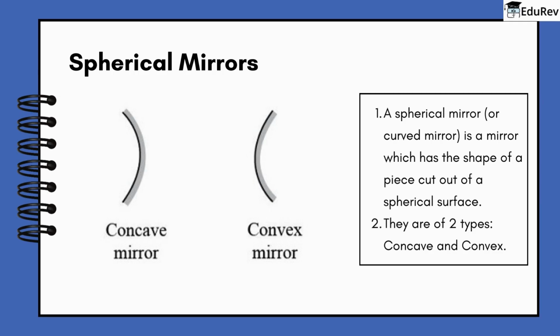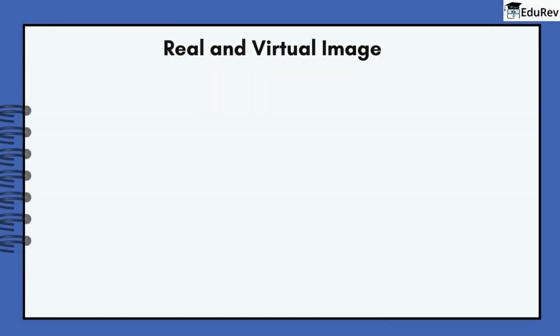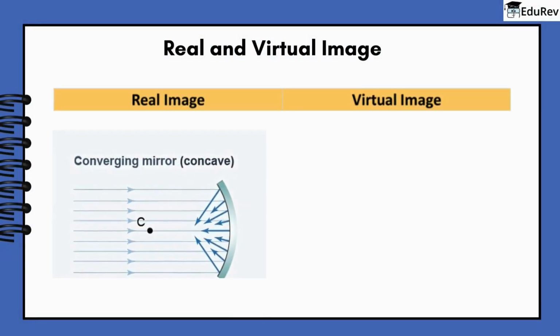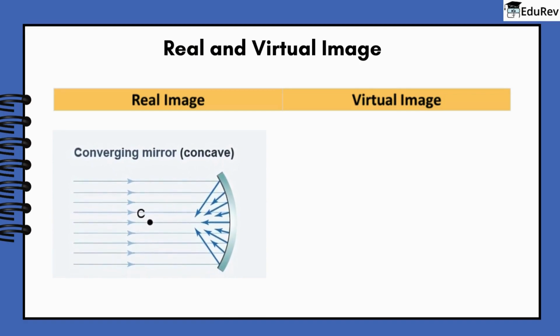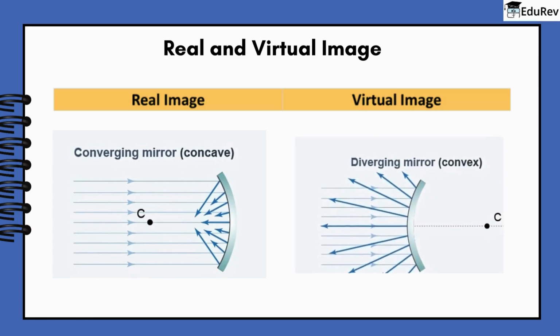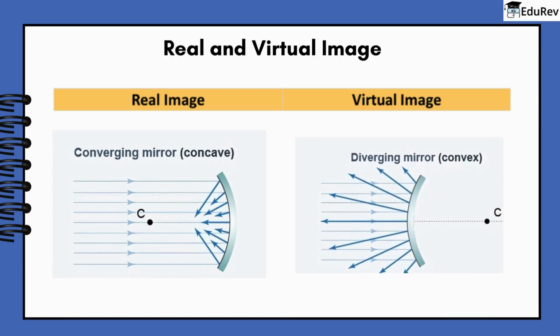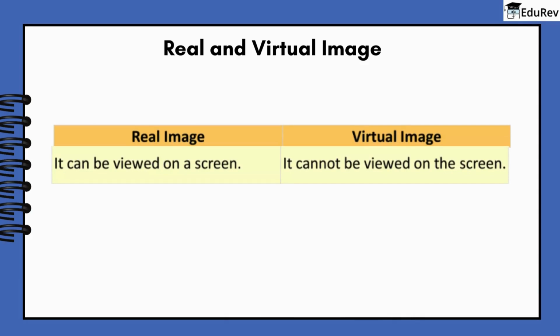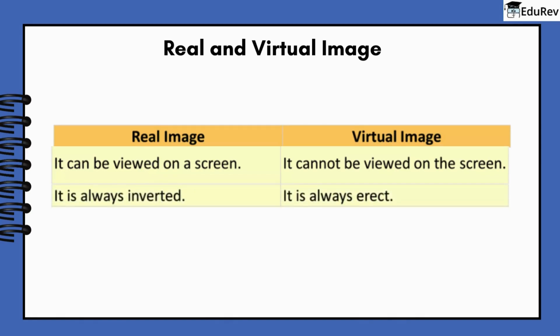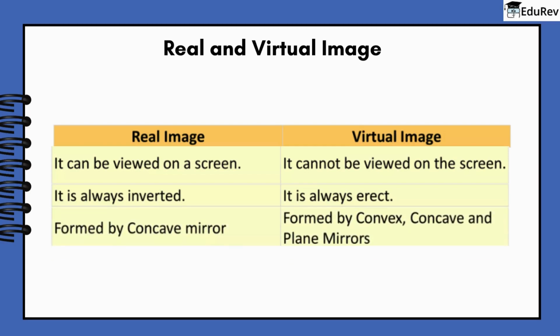Before going deep into spherical mirrors, let's check out the difference between real and virtual images. A real image is formed when the light rays reflect and meet at the same point, whereas a virtual image is formed when light rays reflect and diverge from the same point. Real images can be viewed on a screen, virtual images cannot be viewed on the screen. A real image is always inverted, but a virtual image is always erect. Real images are formed only by concave mirrors, whereas virtual images are formed by convex, concave, and plane mirrors.